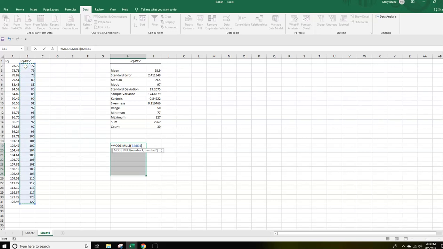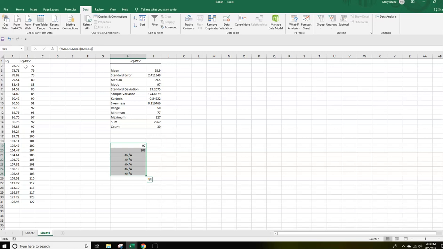When you close parentheses, do not press enter. This has a lot to do with computer jargon, and we need an array function and all sorts of things, for any computer people out there. But otherwise, just don't press enter after you close the parentheses. On your keyboard you actually want to press Control, Shift, and Enter all at the same time. So Control, Shift, and Enter all at the same time, and then I lifted up my fingers.